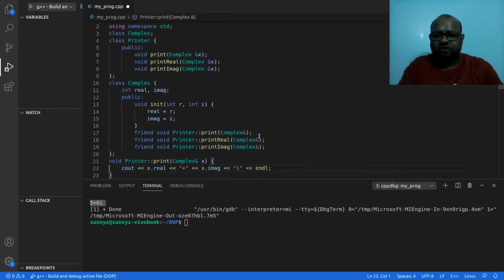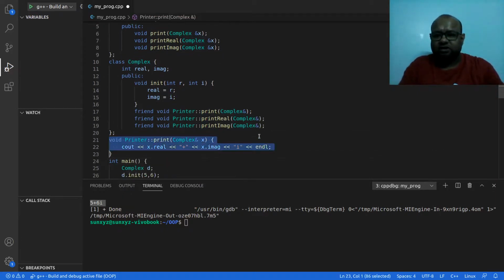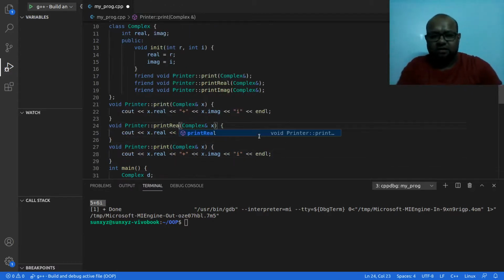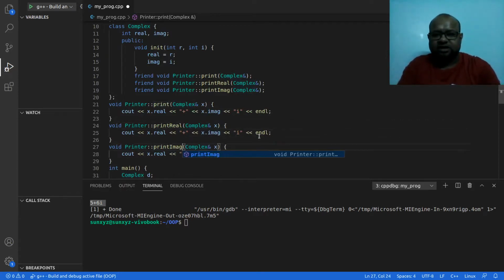And I have to of course implement all these methods. So there is going to be print real, there is going to be print imaginary, and in print real I am going to print only the real component of the complex number.